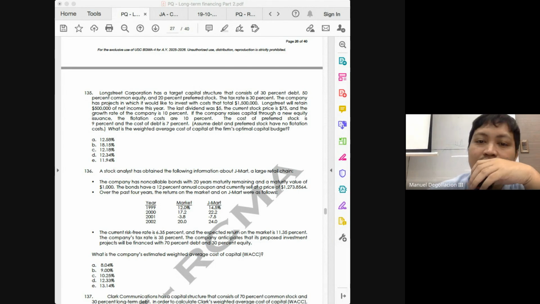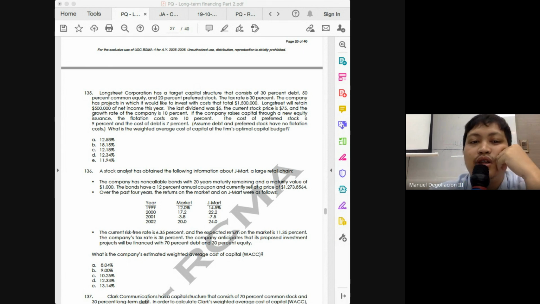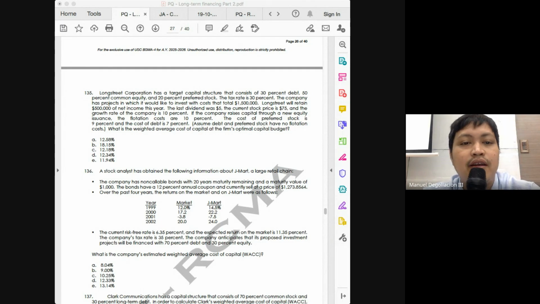Let's start with cost of debt. How much is our cost of debt? 7%. Then after tax would be 7% times 70%. Again, I hope everyone gets where we got the 70%. So that would be 4.9. This time, preferred. Preferred would be how much? 9%. There's no need to get the after tax, so 9% will be multiplied by your weight of 20%.